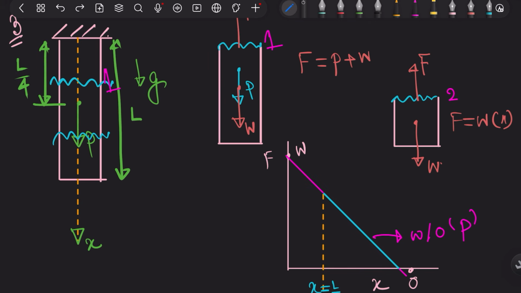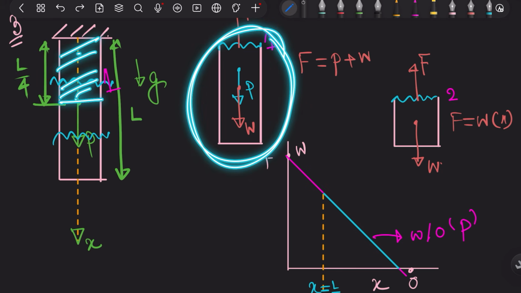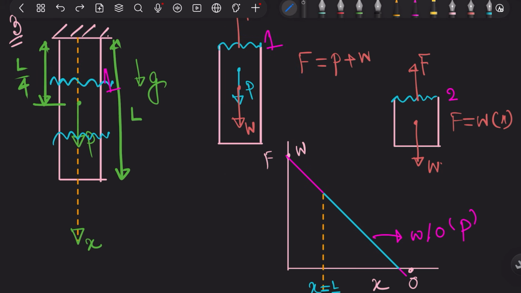Before x equal to L by 4, for this cross section, this FBD will be followed. So F is equal to, obviously this will be there, but this will be shifted up by an amount of P.